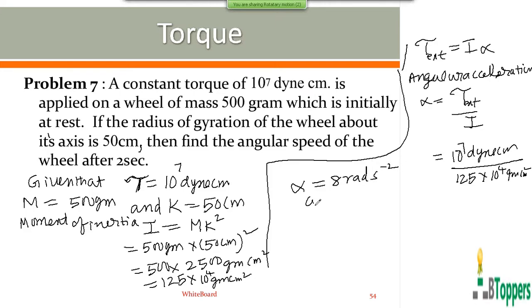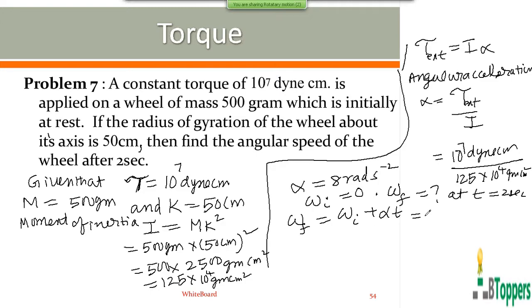The initial angular velocity is 0 because the wheel is initially at rest. You have to find the final angular velocity of the wheel at t equal to 2 seconds. If a body rotates with constant angular acceleration alpha about a fixed axis, then the final angular velocity after time t is given by omega f equal to omega i plus alpha t.